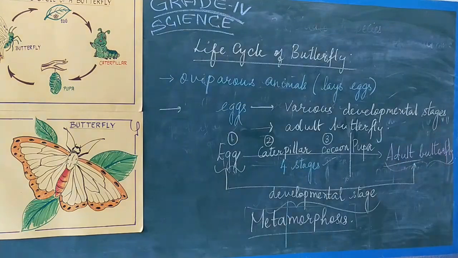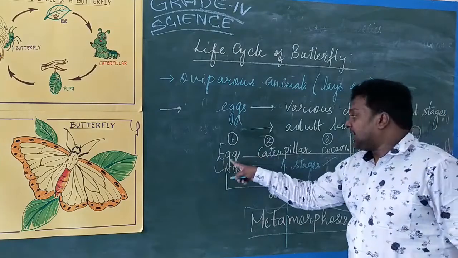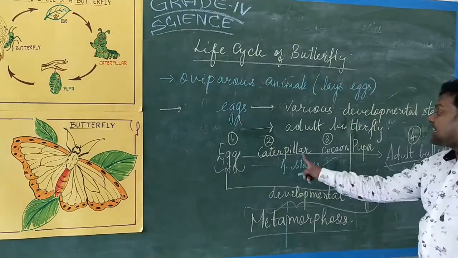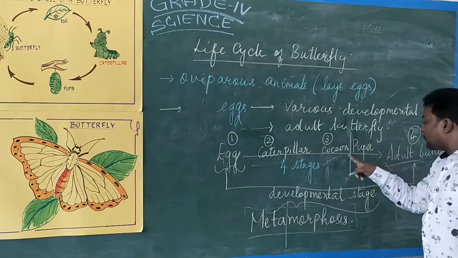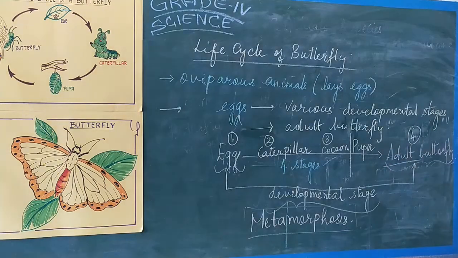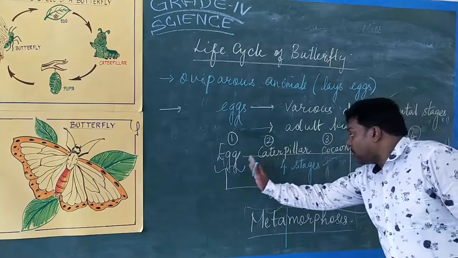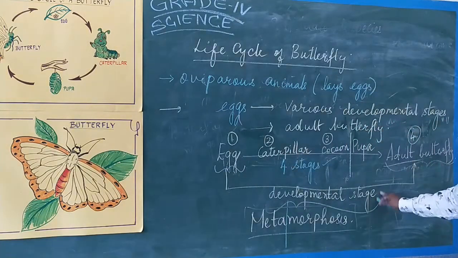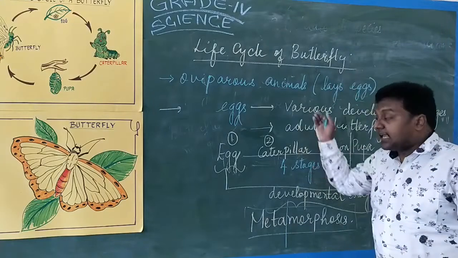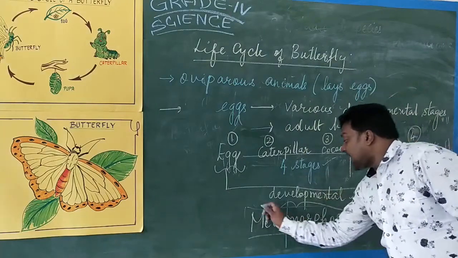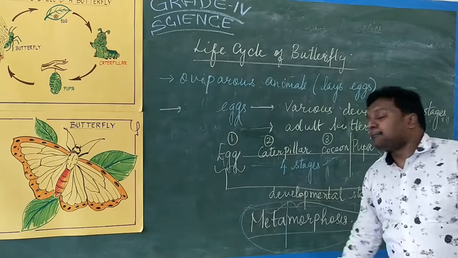And the last stage, what do we call it? Butterfly. We are calling it the adult butterfly, the butterfly stage. This is called the 4th stage. What is the first stage? Egg. From egg to the caterpillar stage, caterpillar to the cocoon stage, cocoon to the pupa stage, and finally the adult butterfly stage. For the butterfly to form within these 4 developmental stages, the egg has to undergo a process called metamorphosis.